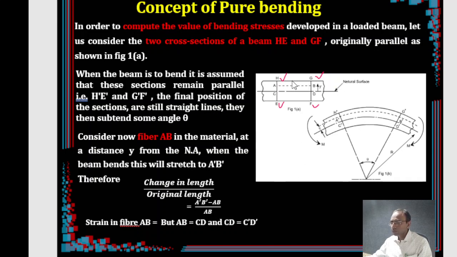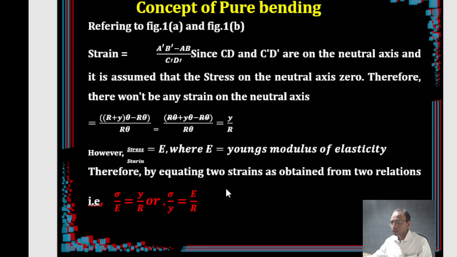See, originally before application of the load, AB and CD both are equal, right? And of course C dash D dash is as good as CD only, because as we told, this is a neutral layer. Neither is this subjected to compression nor is it subjected to tension. Therefore C dash D dash is as good as CD only, right? These two points you have to know. Now in our equation, in place of AB I can write the term CD, right? So let's substitute that.